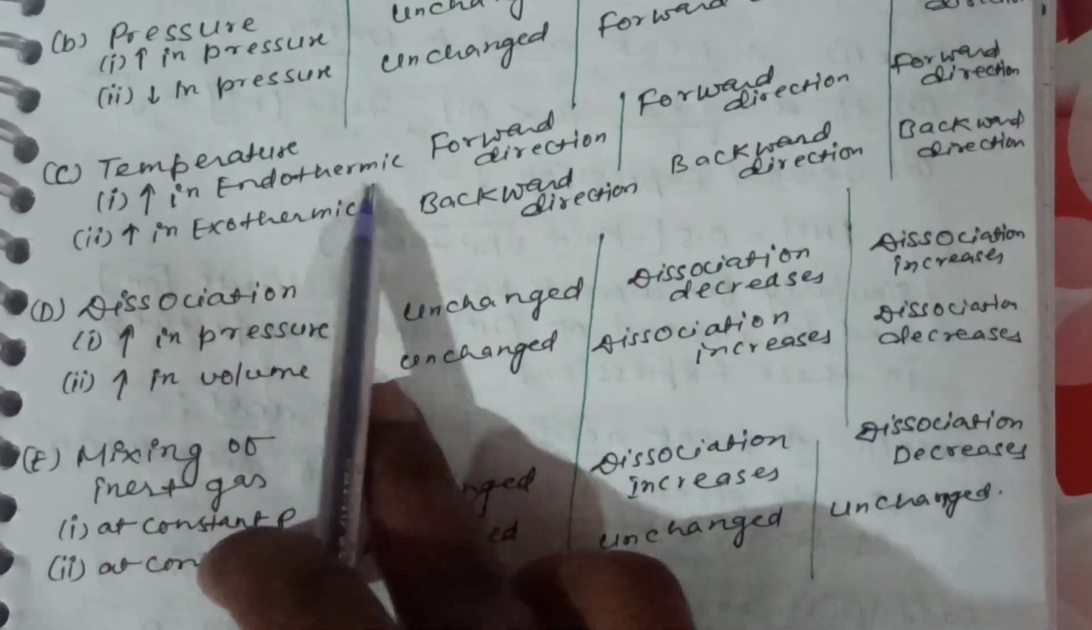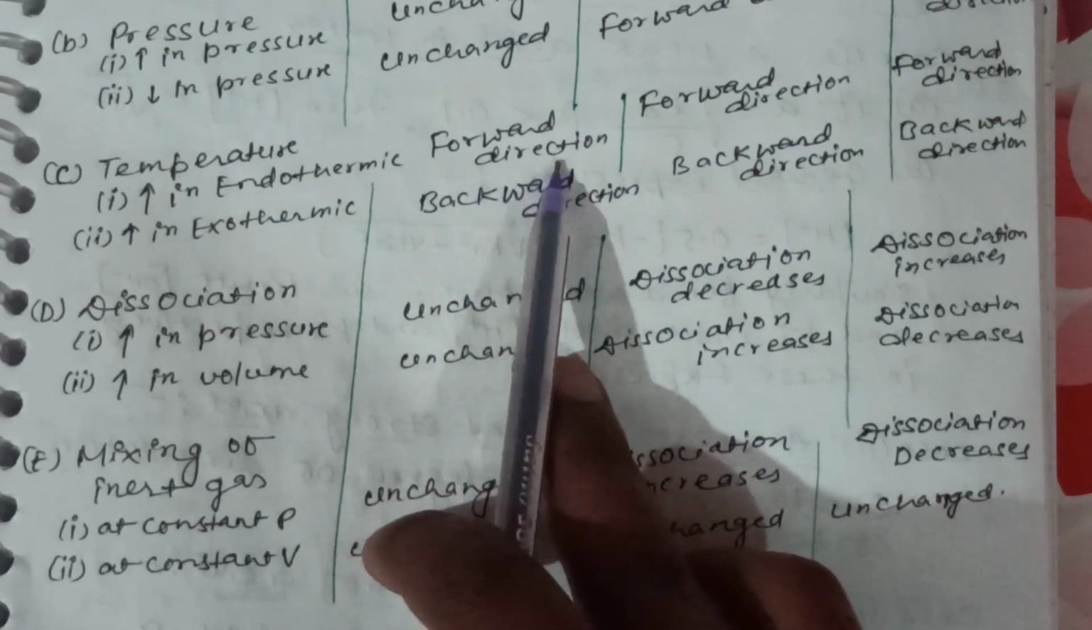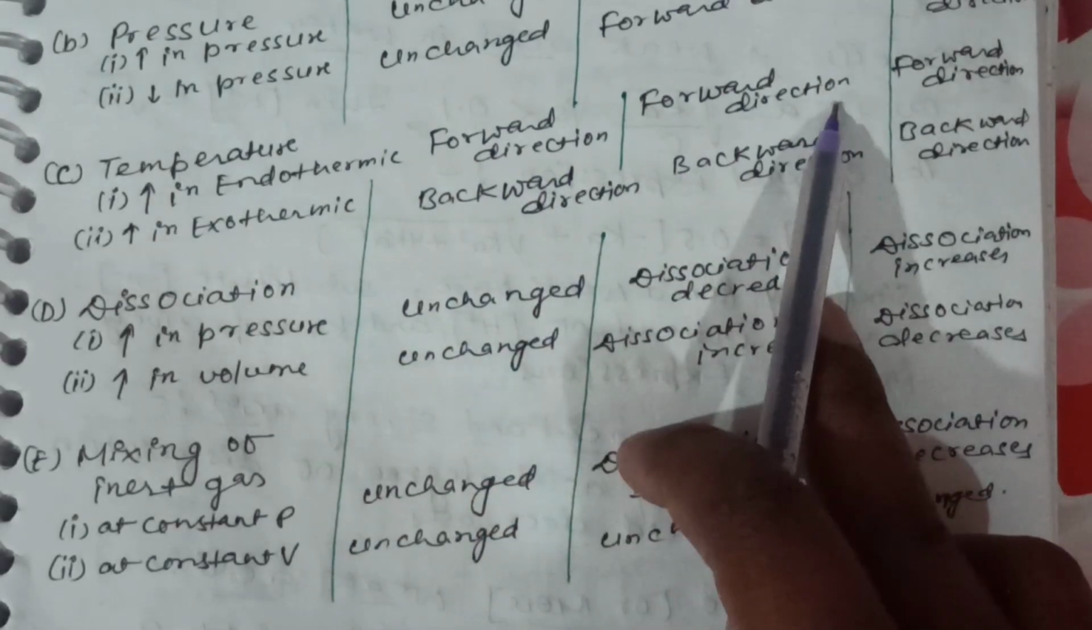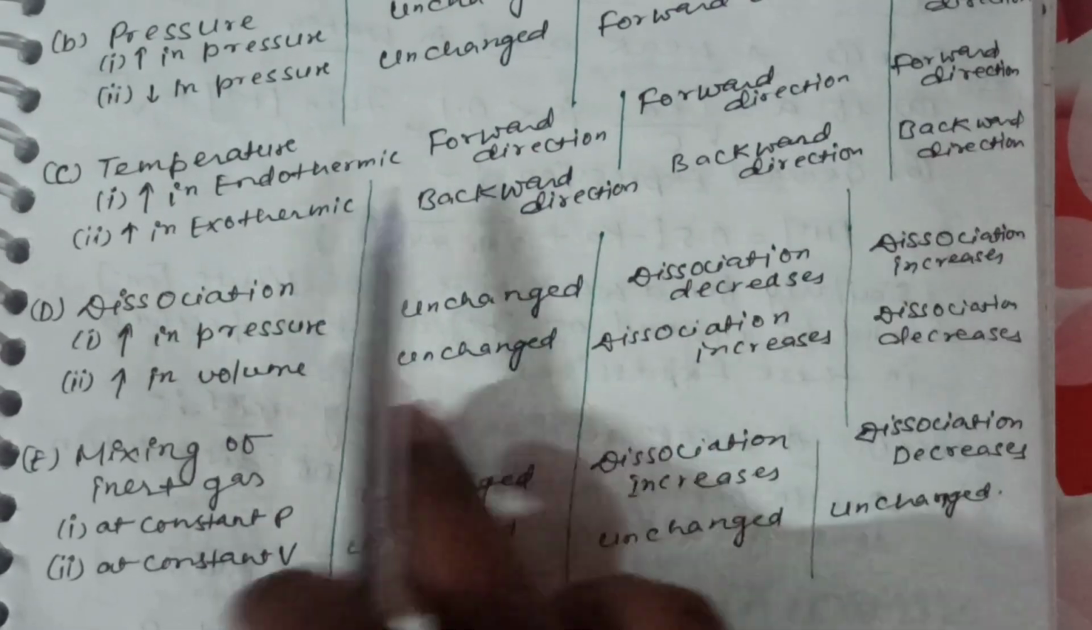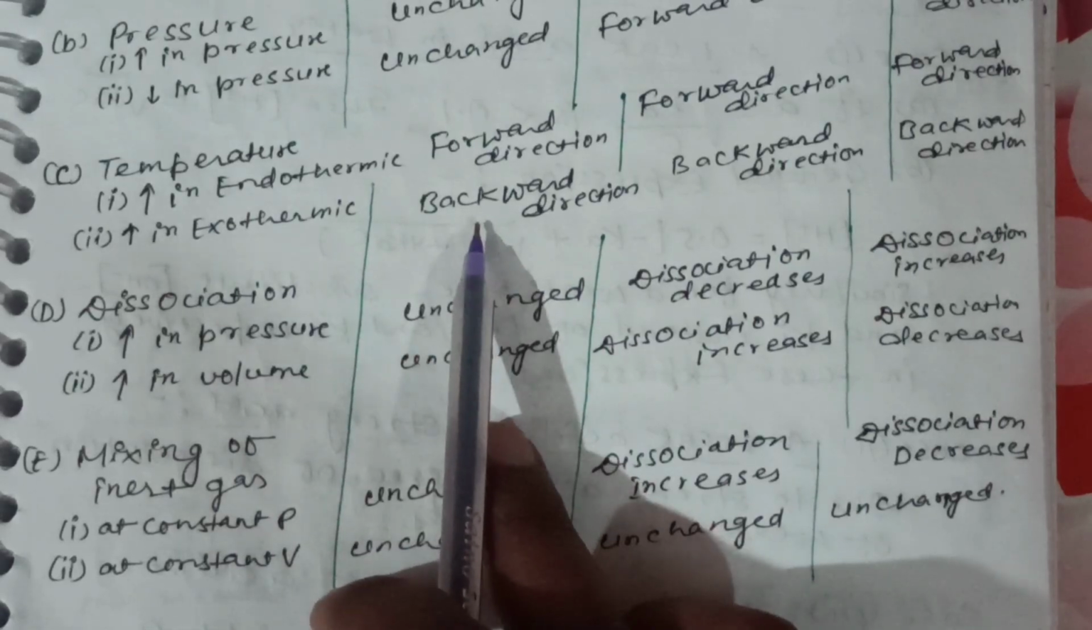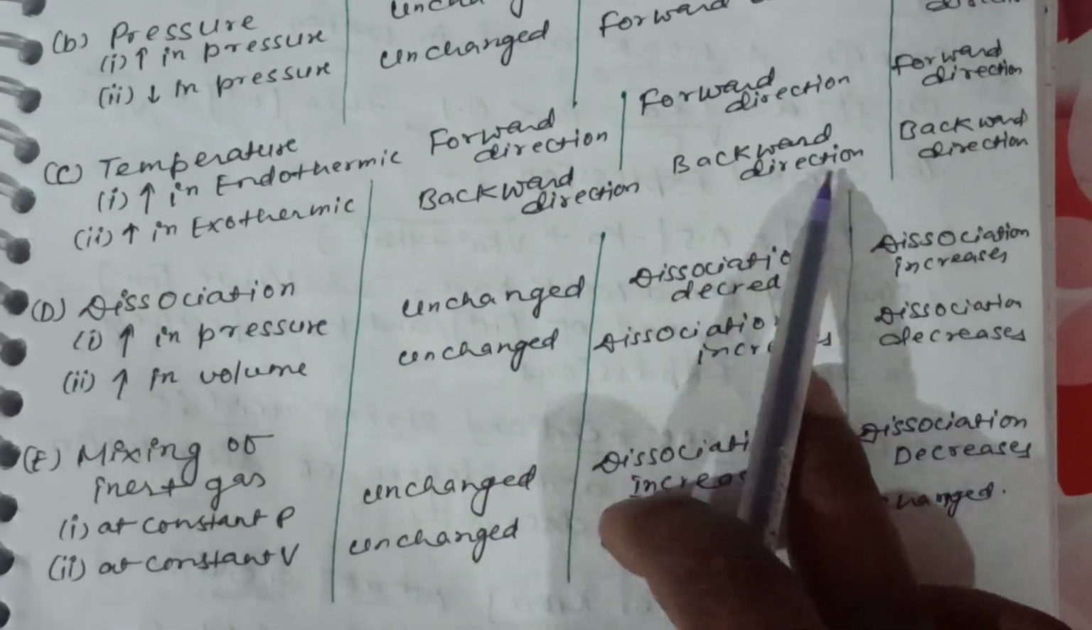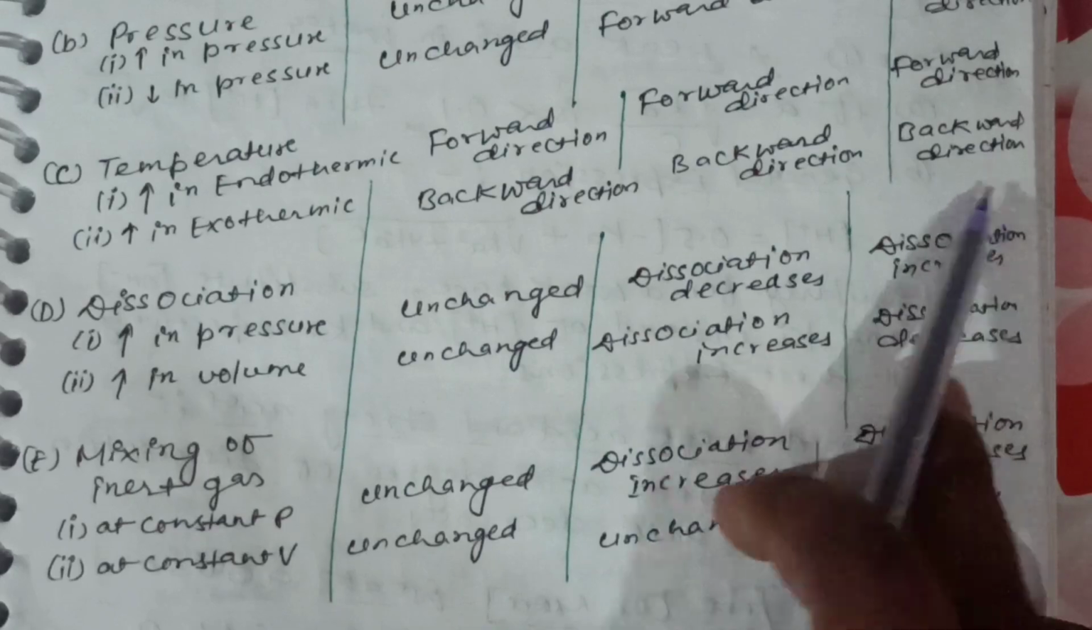Temperature, increase in temperature for endothermic: A ⇌ B, forward direction; A ⇌ 2B, forward direction; 2A ⇌ B, forward direction. Increase in temperature for exothermic: A ⇌ B, backward direction; A ⇌ 2B, backward direction; 2A ⇌ B, backward direction.